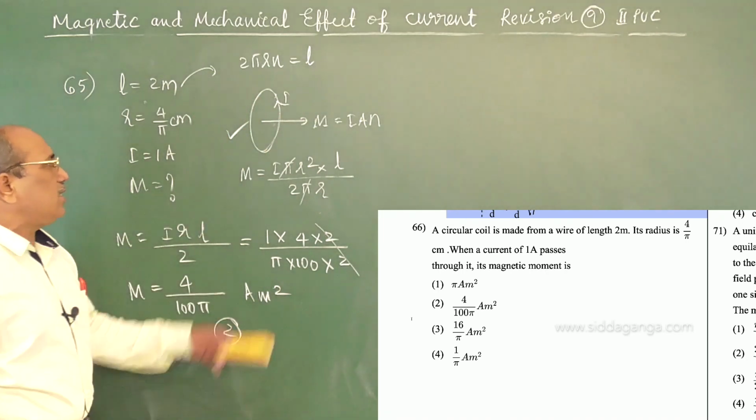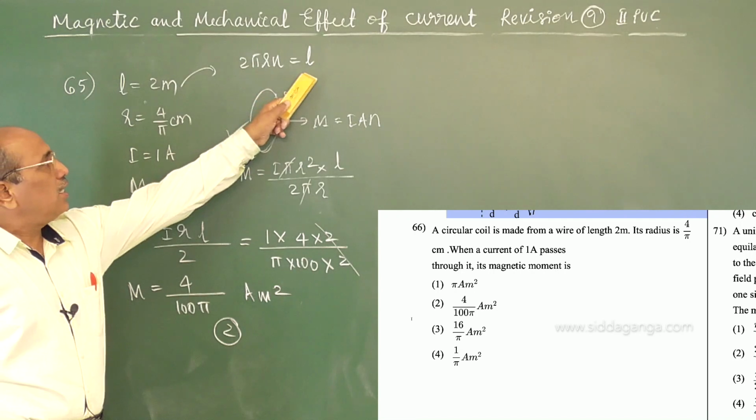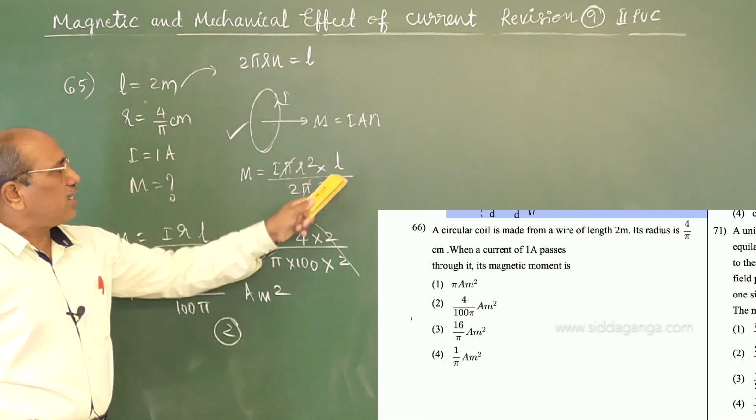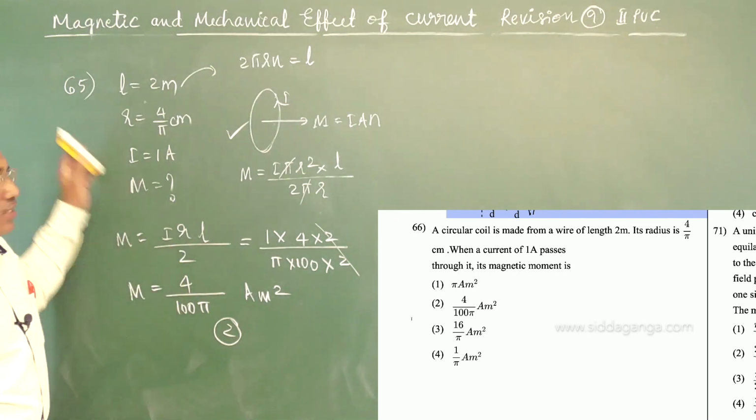This is important. Magnetic moment is I A N. The given length is 2 pi R n equal to L. N can be substituted as L upon 2 pi R. Cancel the pi and substitute. Go to the next one.